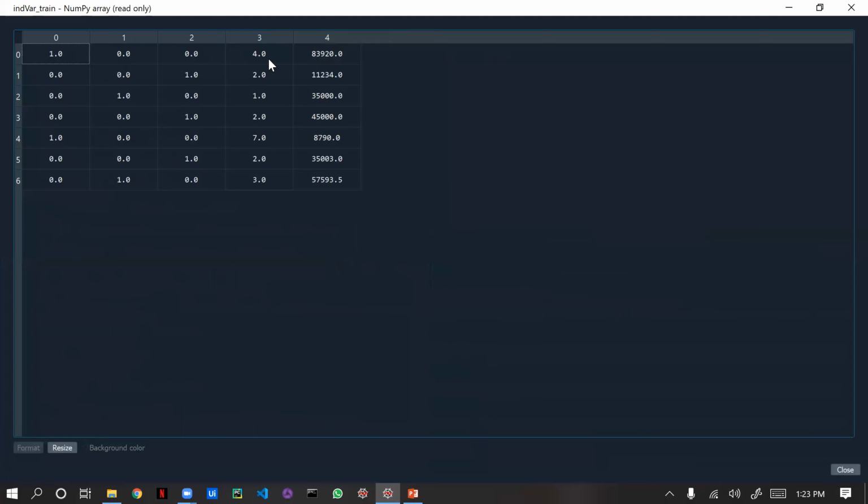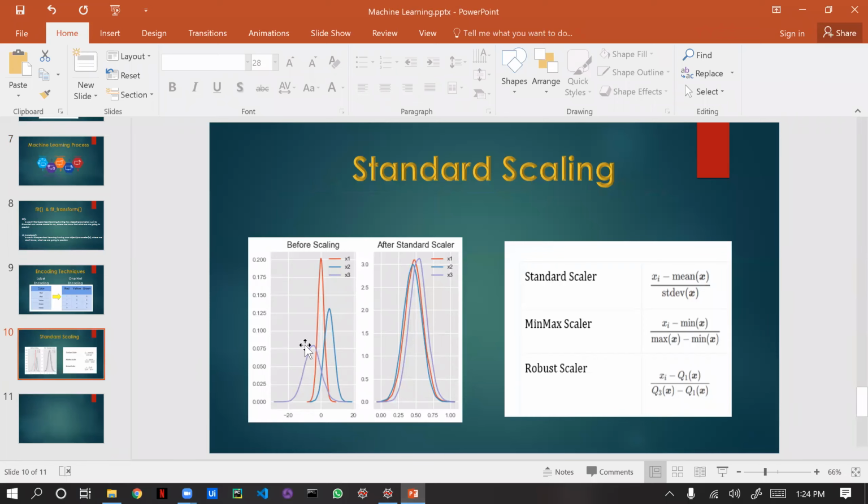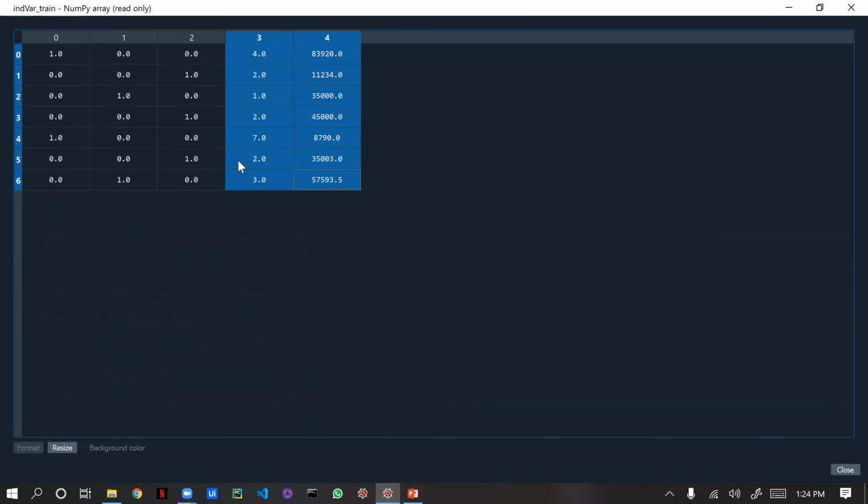If you open this independent train, you can see all the data are more or less the same. But if you see this third and fourth column, these data are not matching. For this correlation, we came across a concept in our PPT called scaling. I told you, right? When data are not in the same range, we will be doing scaling. See, it is small, it is big. It is 0, 4.0. Here if you see, just take this column now. 8,790, but suddenly it is going to 83,000. So this is the deviation.